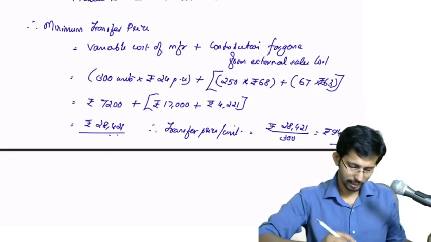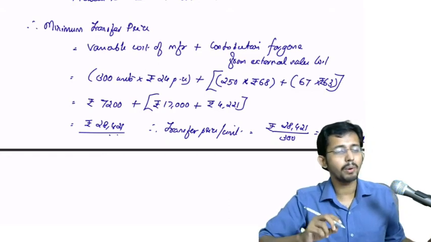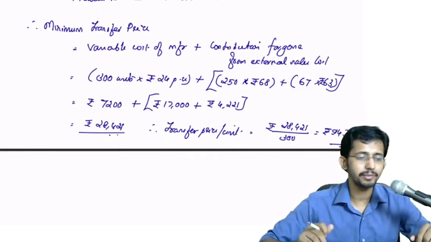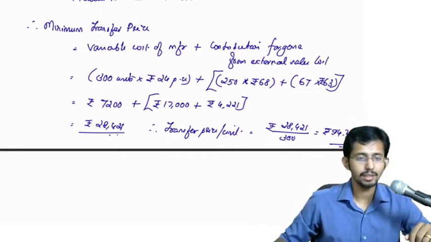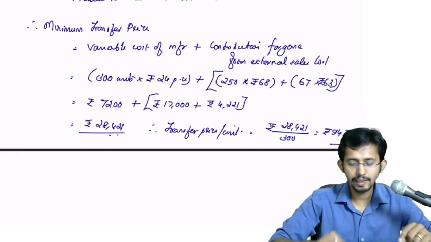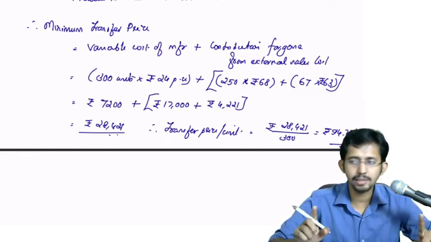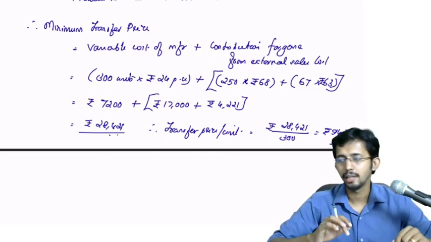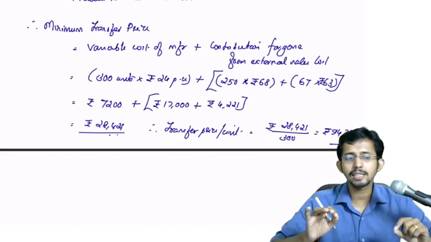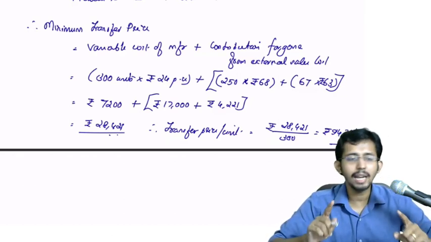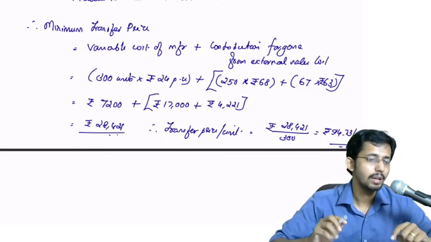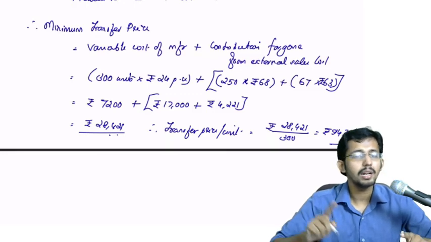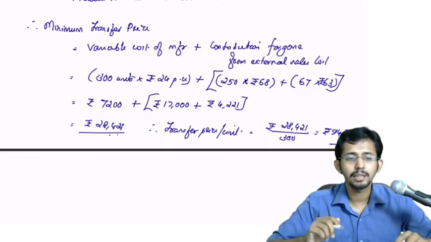94.73. Therefore the minimum transfer price is 94.73. And what is the maximum transfer price? The maximum transfer price is 45. What does it mean? If this is the scenario, then under no circumstances will division B purchase the product from division A, because division A can sell these goods only at a price of 94 per unit, whereas division B can purchase this product at rupees 45 per unit from the external market.